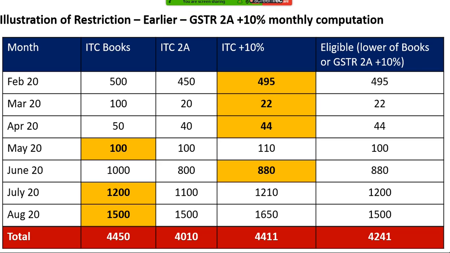In June, the entire scenario has improved. I have started my purchases and all. So out of 1000, 800 are reported. So I can claim 880. In July, I can claim 1200. And in August, I can claim 1500.